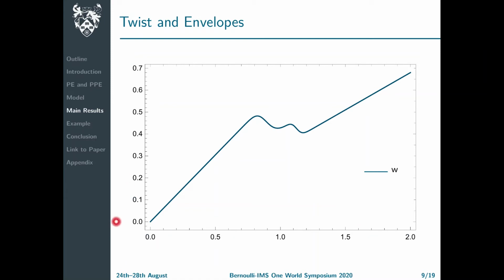So, given this twist, an increasing envelope of W is any continuous increasing function that lies between the upper increasing envelope and the lower increasing envelope of the twist, and moreover, they increase only when the twist also increases.